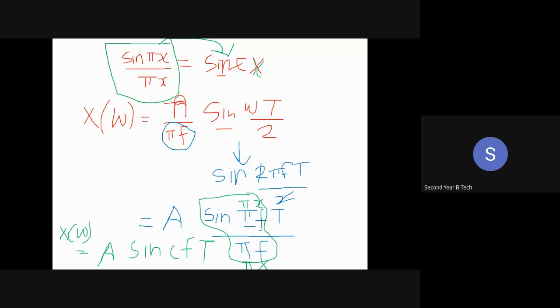ओके तो इसको रिप्रेजेंट करने के लिए मैंने ओमेगा की वैल्यू पुट की. So what is the value of omega? The value of omega is nothing but 2 pi f. So the value of omega is 2 pi f.